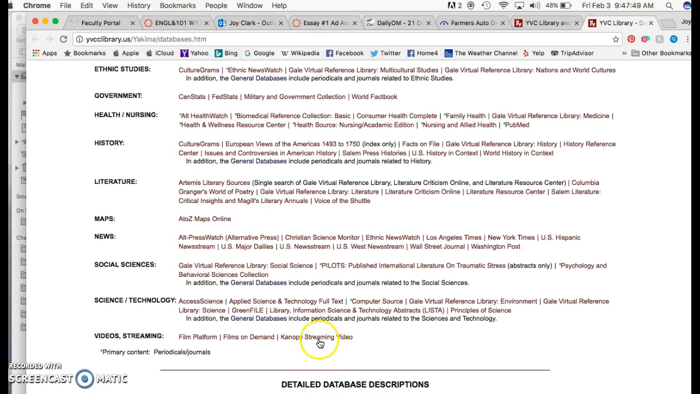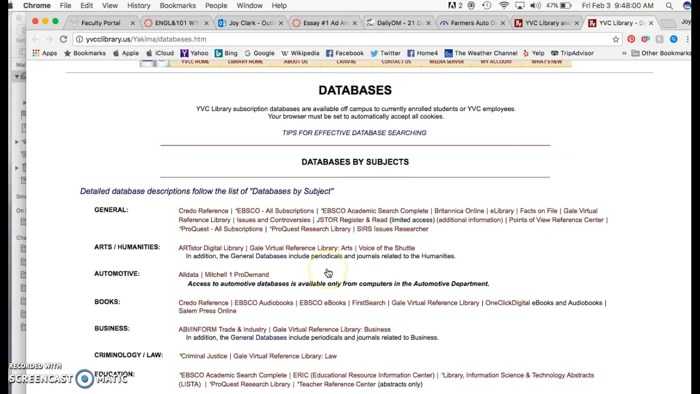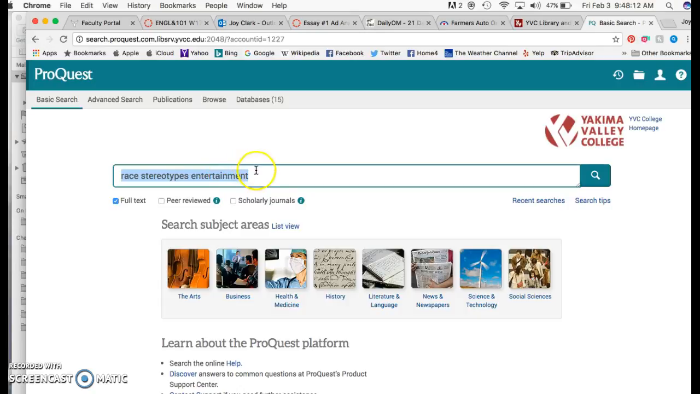And there's the Canopy streaming video, which I use in my classes anyway, and it's likely if you're seeing this that you're going to be using that. All right. So let's just go to ProQuest all subscriptions. I've been in here earlier today, so what I had typed in is still there.